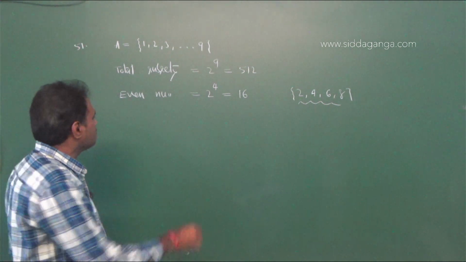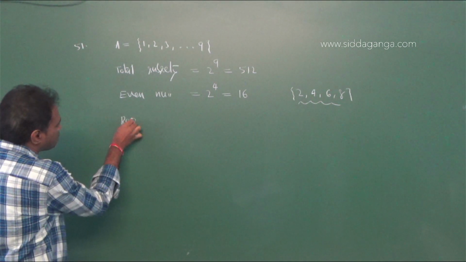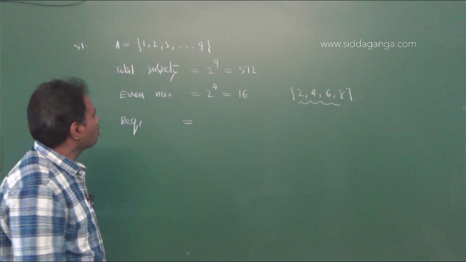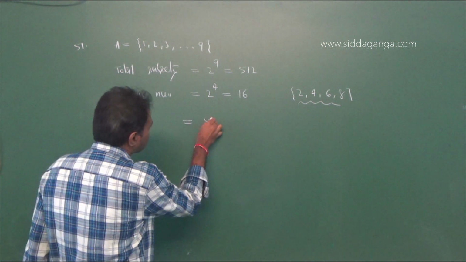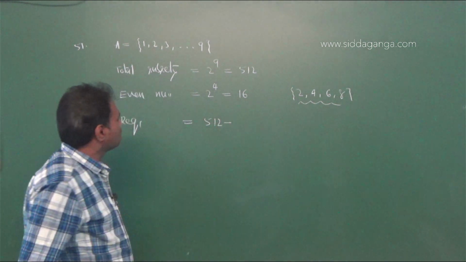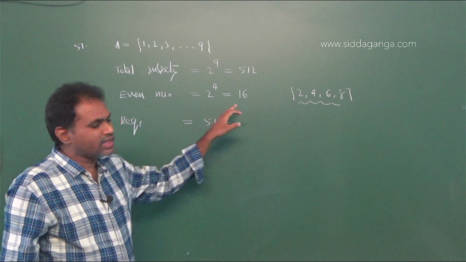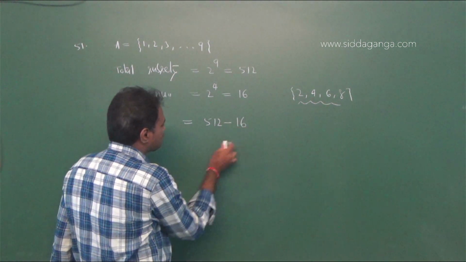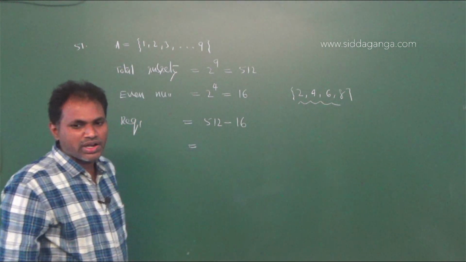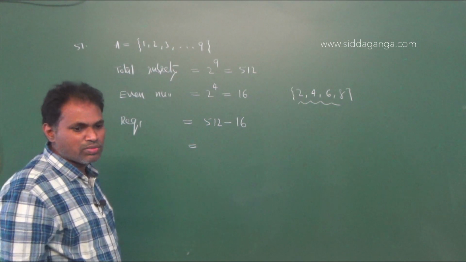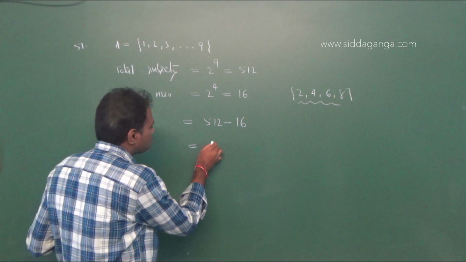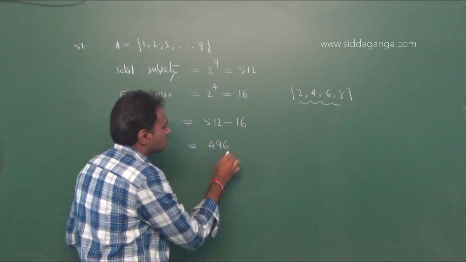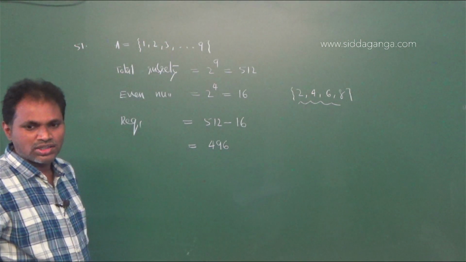But our question is, the required subsets equal to total subsets minus the subsets containing only even numbers. That is 16. Therefore, 512 minus 16, that is 496.